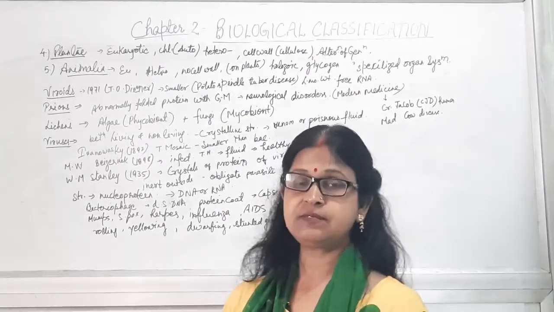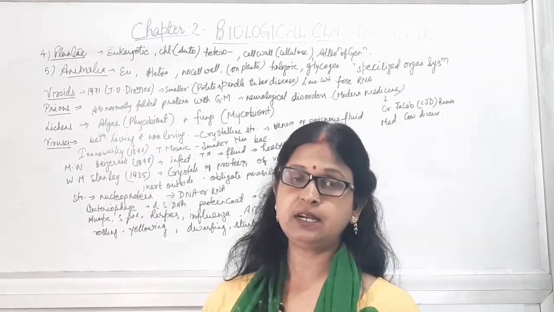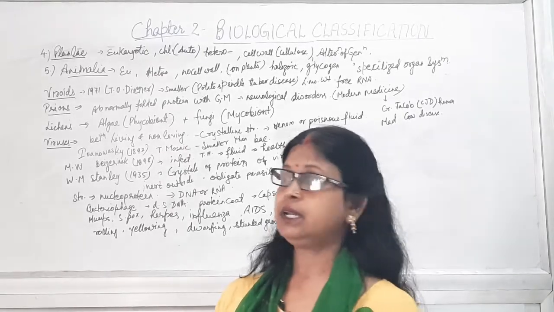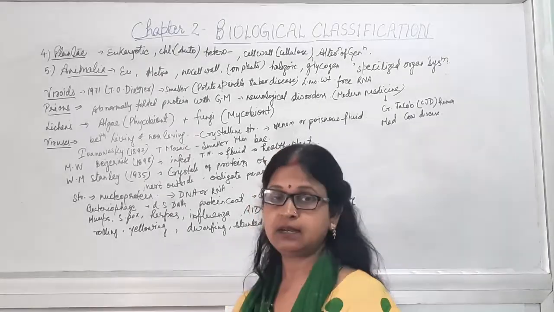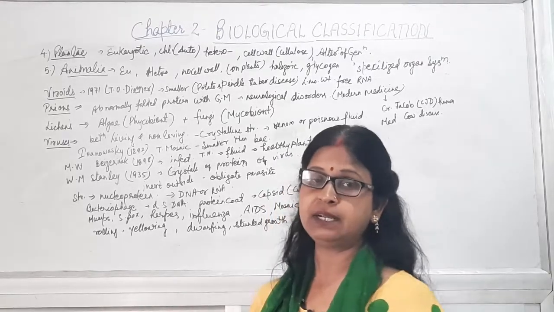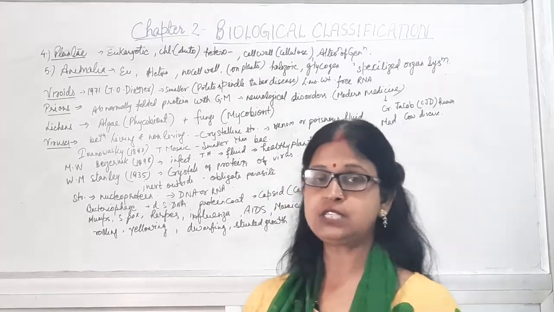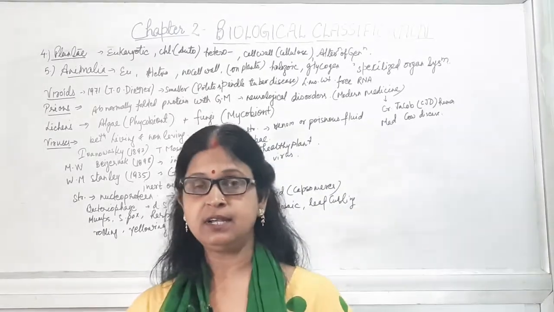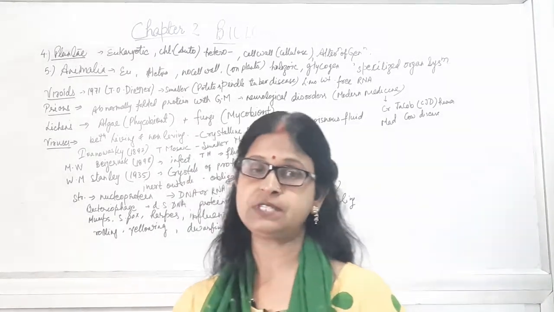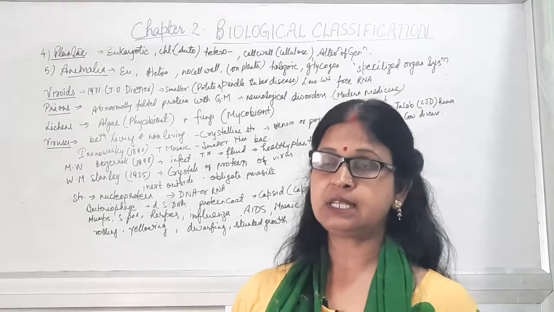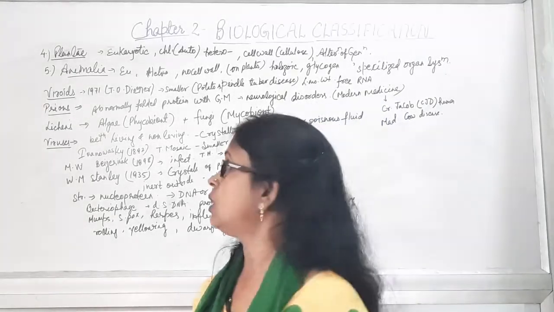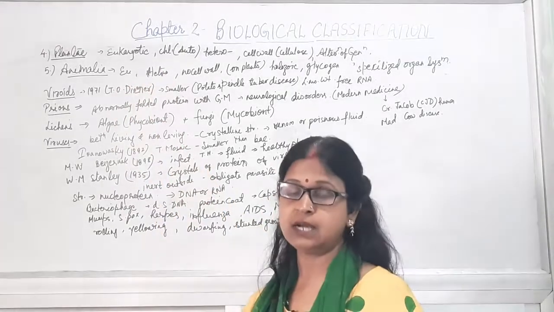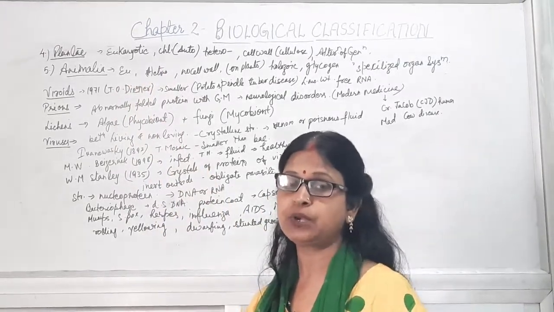In the previous classes, we have discussed 3 kingdoms of the 5 kingdom classification of R.H. Whittaker. Now, 2 kingdoms are still left, that is Plantae and Animalia. For these 2 kingdoms, 2 separate chapters are there, the 3rd chapter and 4th chapter of this unit, in which we will study in detail. Now, we will discuss in very short: Plantae includes the plants, organisms which are eukaryotic in